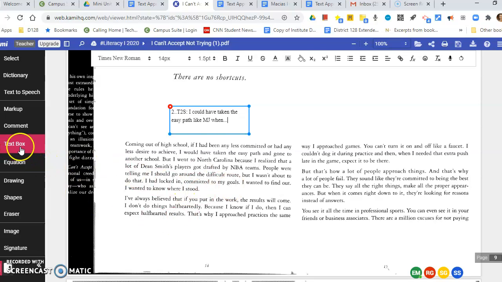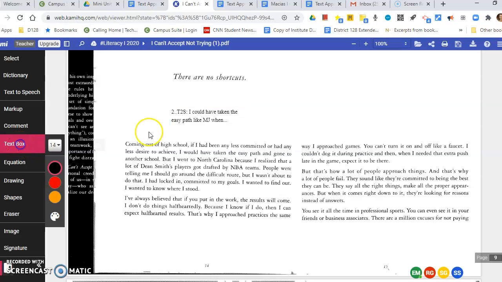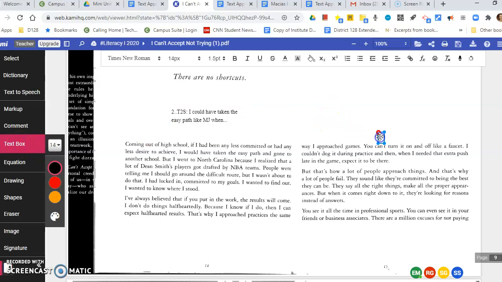All right, let's pause. He uses this term dog it. I don't know about you, but that was creating a question for me. So I'm going to do a little text box here. I'm going to put 2 because we're still in step 2 of text approach. Remember, step 2 can either be a connection, a question, or a visualization. I'm having a question moment, and I'm going to invite you to ask a question about the term dog it.